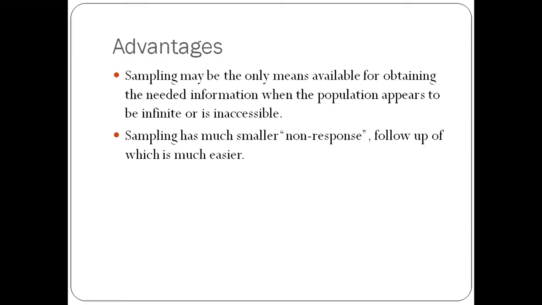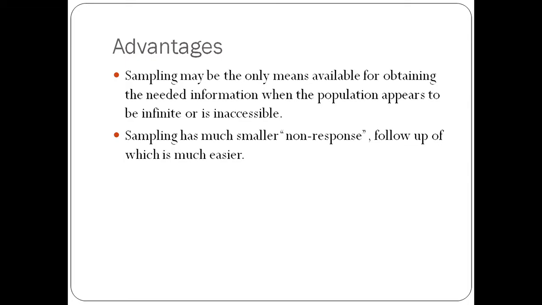Then sampling may be the only means available for obtaining the needed information when the population appears to be infinite or inaccessible. Now, when you cannot access the whole population, or the population is infinite, and you need to get some information for that specific thing.